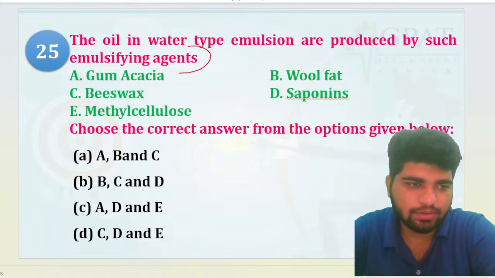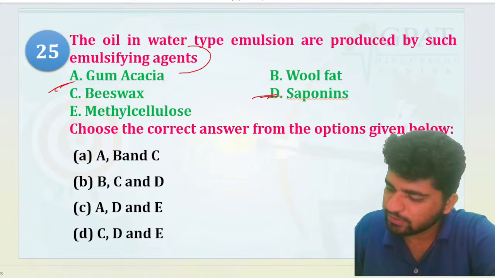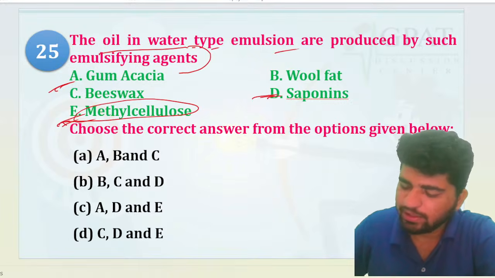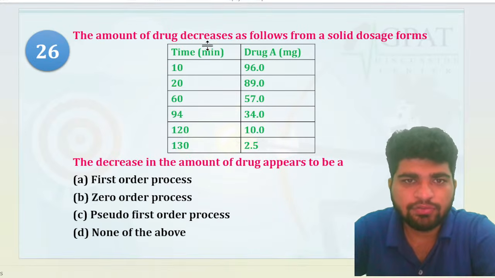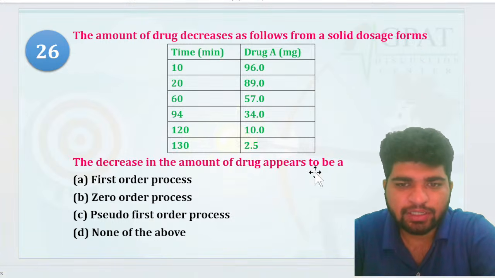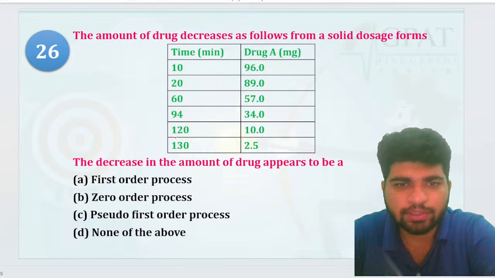Chalo. This is going to be your gum acacia and then saponins as well as your methyl cellulose. These are going to be your oil in water type of emulsion agents, right? Okay. The amount of drug decreases as follows as a solid dosage form. The decrease in the amount of drug appears to be: 10 minutes, 20 minutes, 60 minutes, 94.